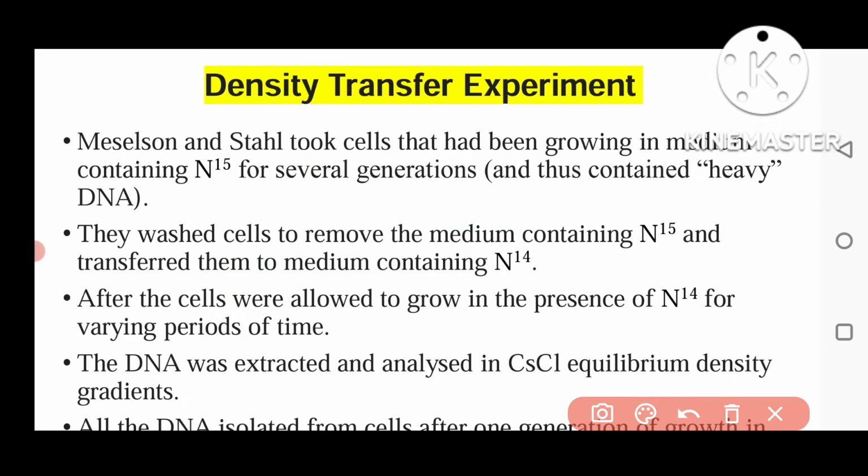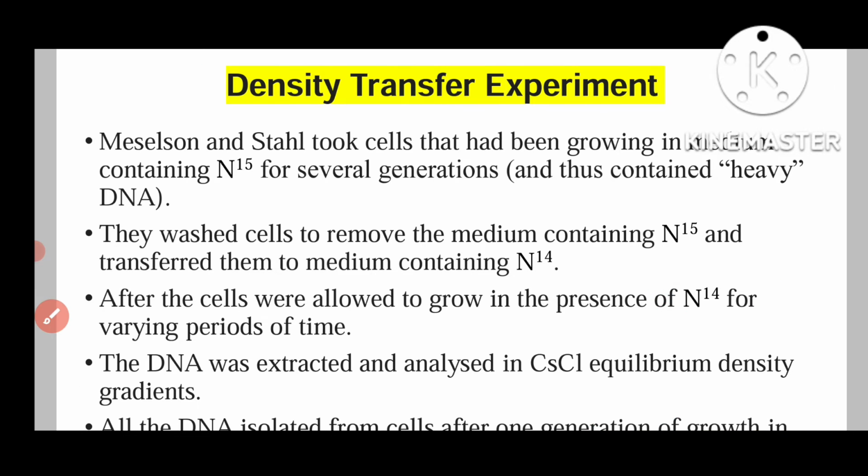The cells were allowed to grow in the presence of nitrogen 14 for varying periods of time. So for 1 generation, 2 generations, 3 generations, they grew the cells in the nitrogen 14 containing medium.